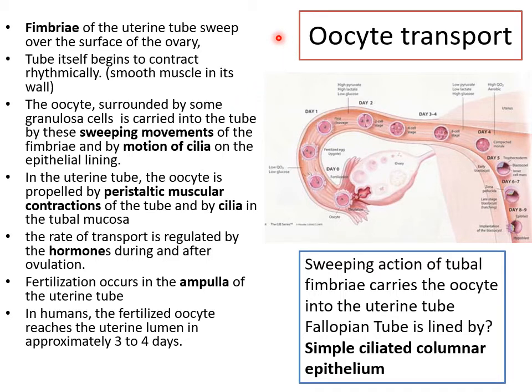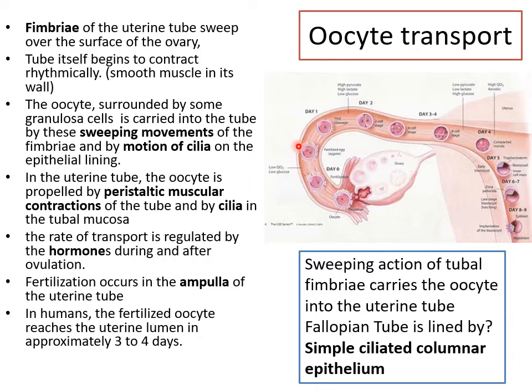Now, this you know already, but just as a recap. Once ovulation occurs, how is the oocyte transported in the tube? You know the lining of the tube is simple ciliated columnar epithelium. The fimbria first will trap the oocyte. Remember, it's a secondary oocyte in metaphase 2. And then after that, the cilia push it along.